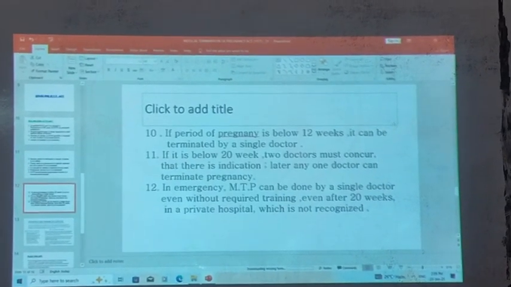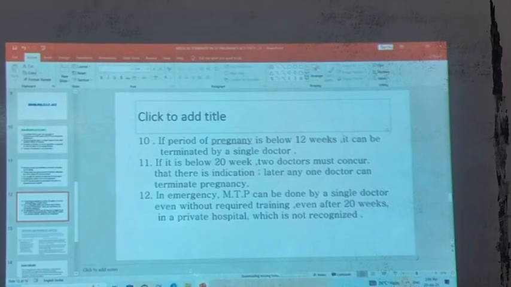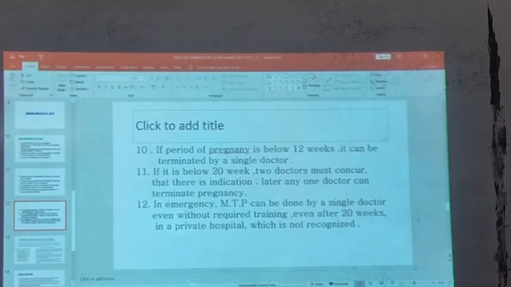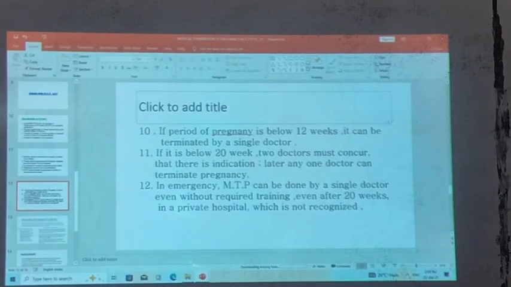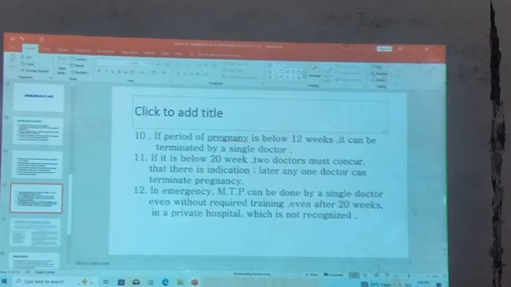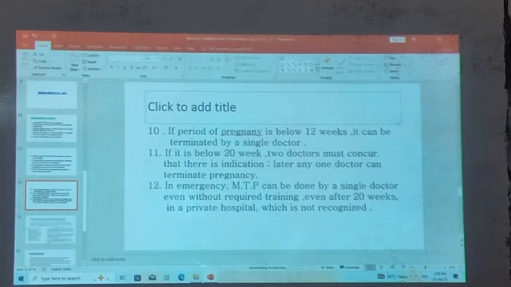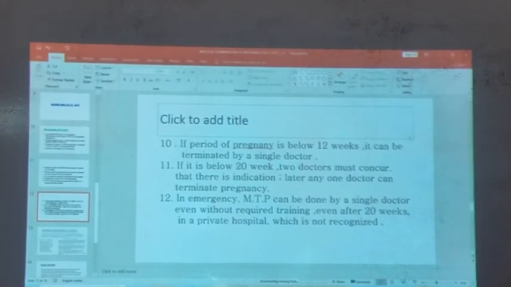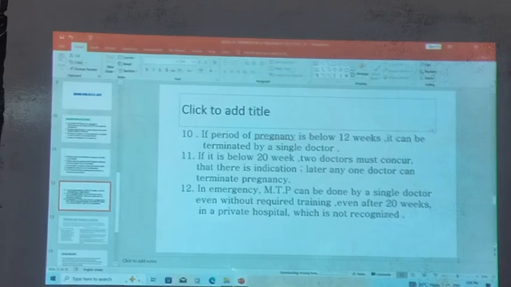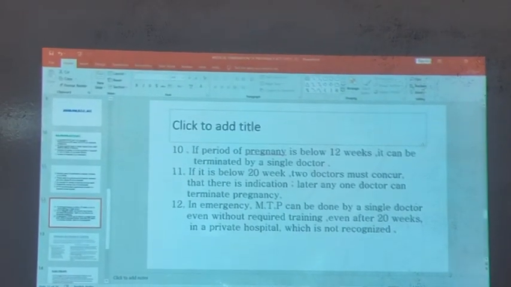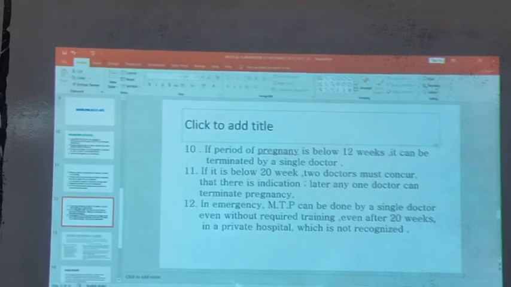If the period of pregnancy is below 12 weeks, it can be terminated by a single doctor. If it is below 20 weeks, then 2 doctors must concur, and then there is an indication letter. Any one doctor can terminate the pregnancy. And if there is an emergency condition, then the MTP can be done by only a single doctor, even without required training, even after 20 weeks, and in a private hospital which is not recognized.